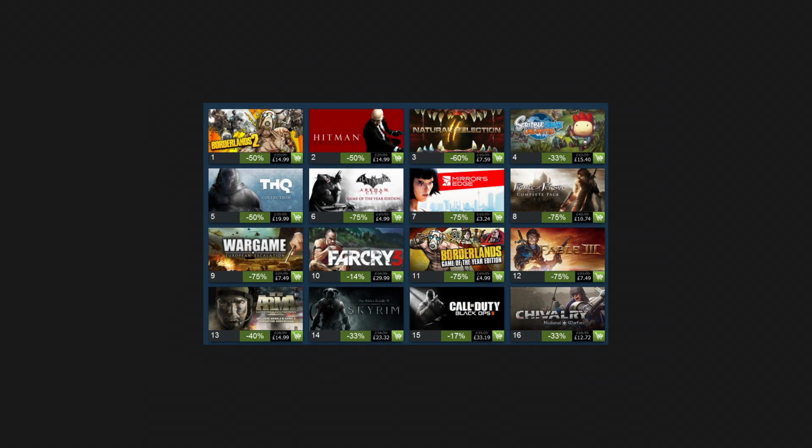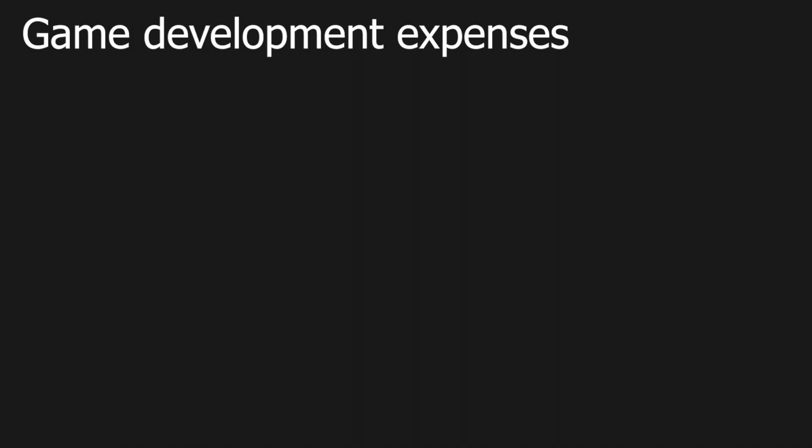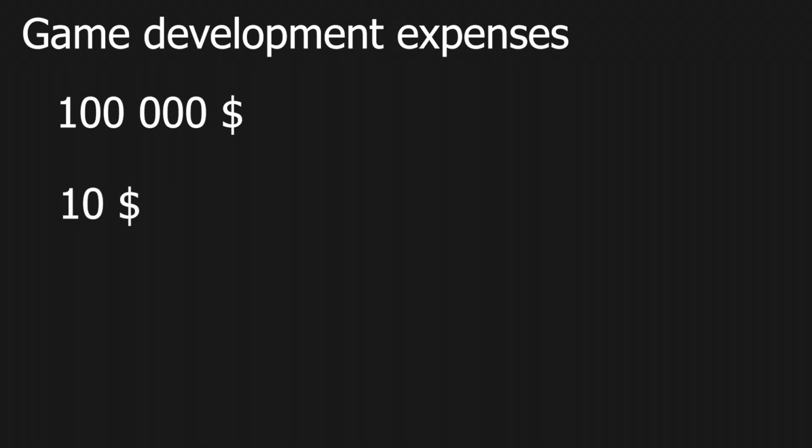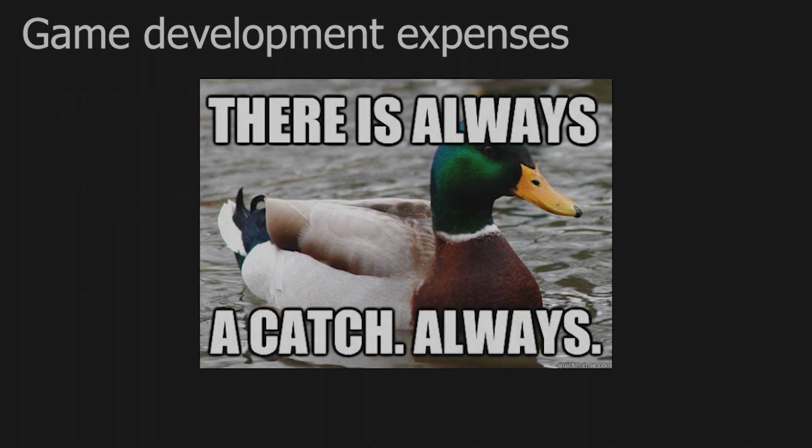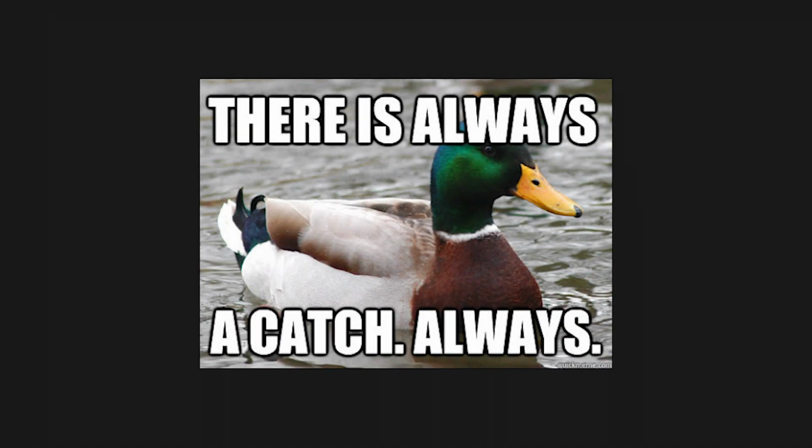So you are calculating how many copies sold are enough to cover all your game development expenses. For example, your game development expenses are $100,000. If your planned game price is $10, it will be easy to calculate how many copies you need to sell. It is 10,000 copies. But there is a catch, of course.